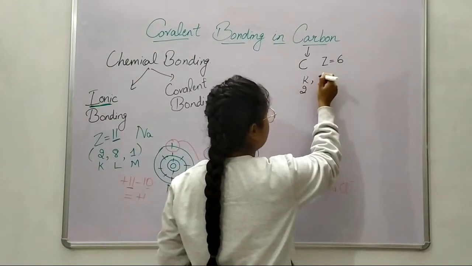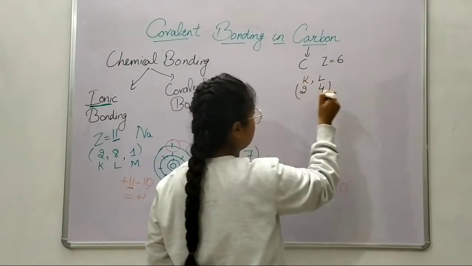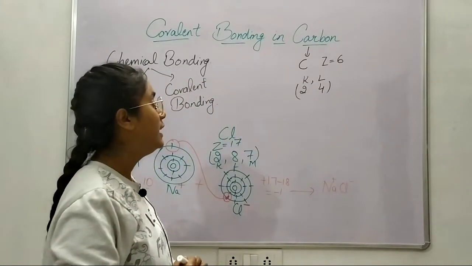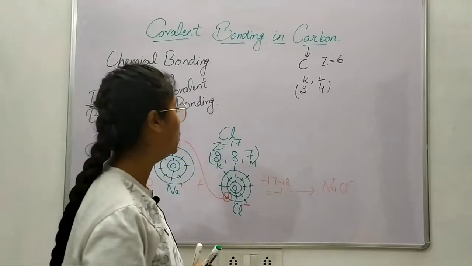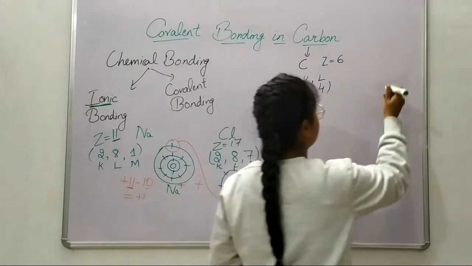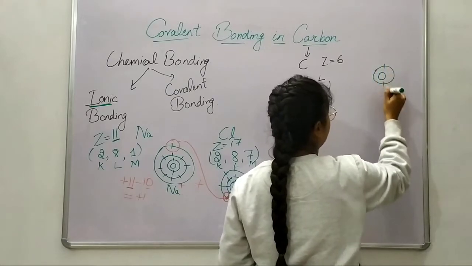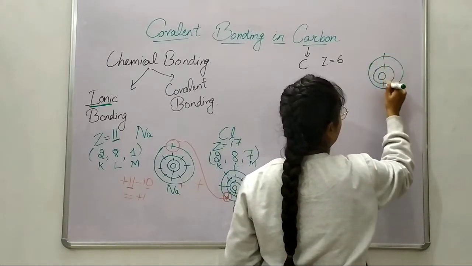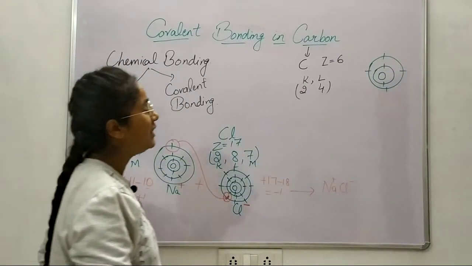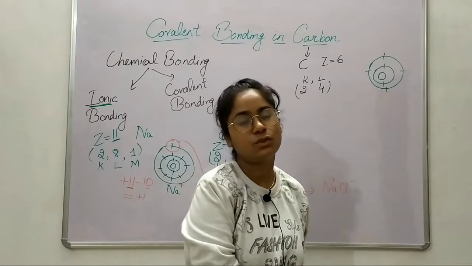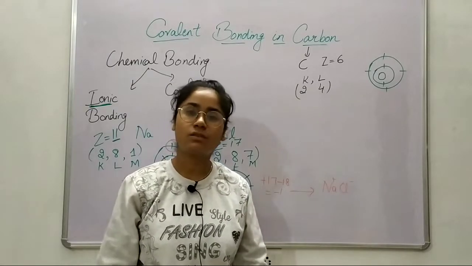Now next shell is L shell. Now how many electrons are left? 4. Okay. Now this is its electronic configuration: 2, 4. Now if we try to draw its diagram, we have a nucleus here. First orbit 2 electrons, second orbit 4 electrons. Now if you pay attention here, carbon can neither gain any electron nor lose an electron. Why so? Why can it not gain or lose an electron?